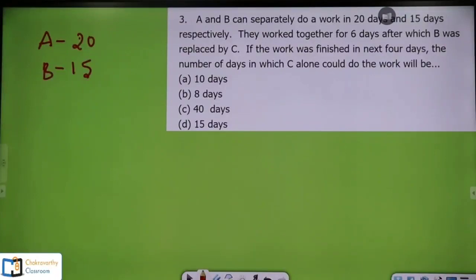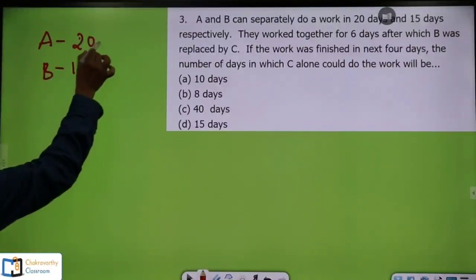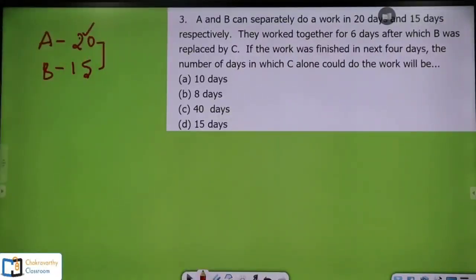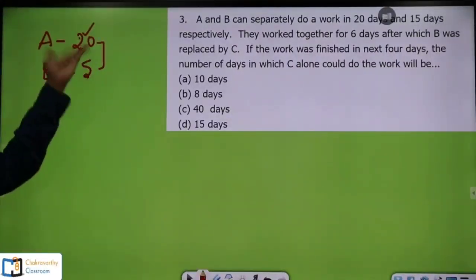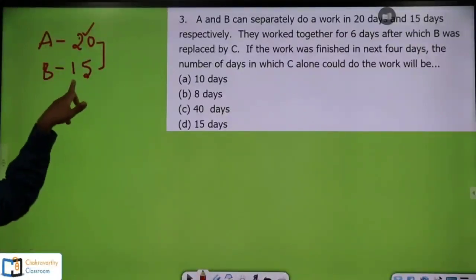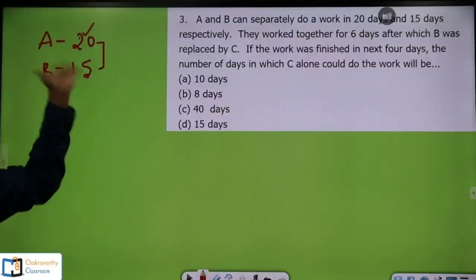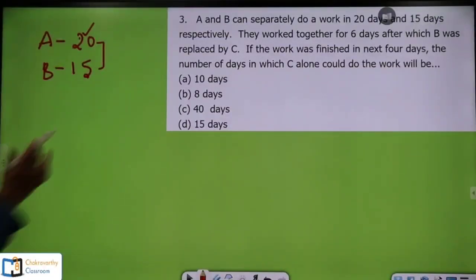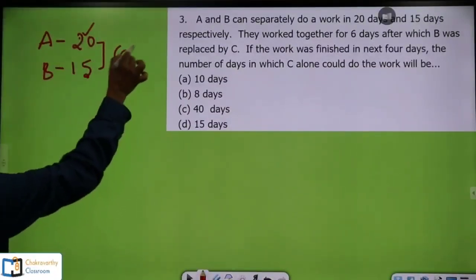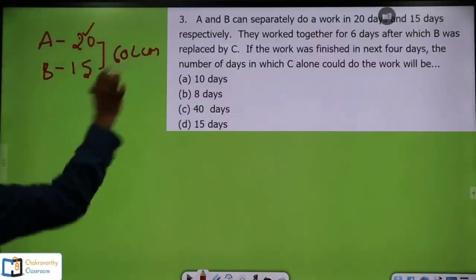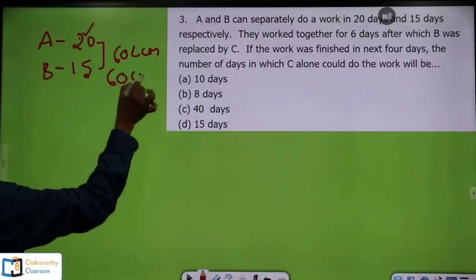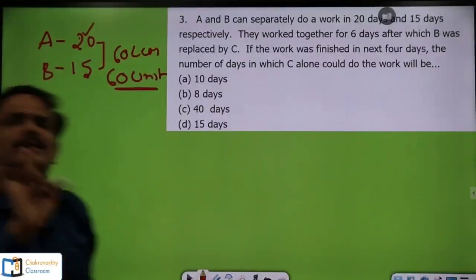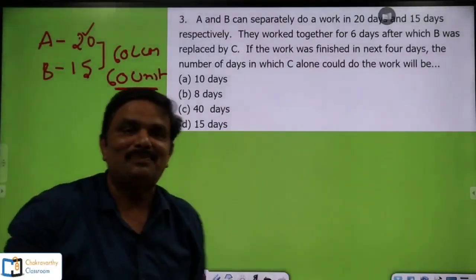Simple. Now here, first you take the LCM. So take the biggest number, 20 and 15. What's the LCM here? 20 twos are 40. 40 does not go in 15, right? Then 20 threes are 60. 60 is okay because 60 goes in 15 also. So here 60 is the LCM. So 60 is the total units. Total work is 60 units, in simple terms.